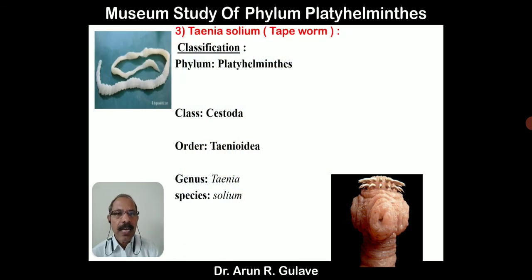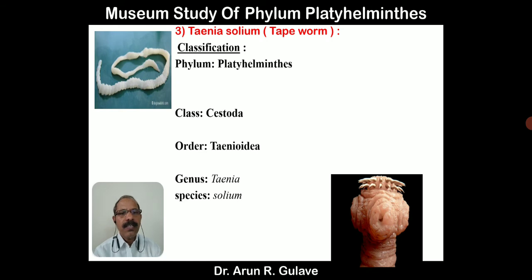Next is Taenia solium. It is called tapeworm, as its body looks like a tape. See, on the left side, the entire animal looks like a tape, and on the right side, the anterior head, the pointed apex, is called the scolex, which bears various hooks, which I have kept on the right side, middle, lower side.